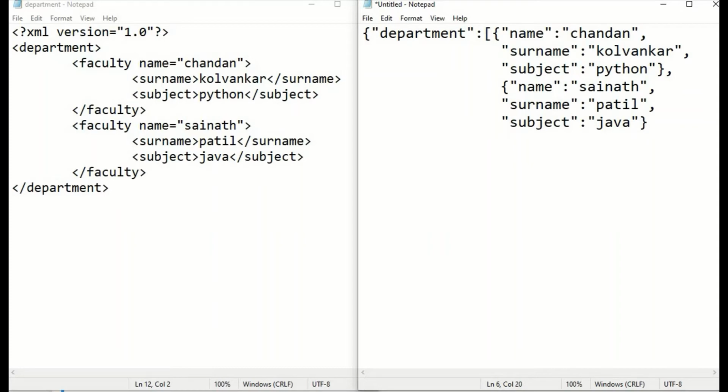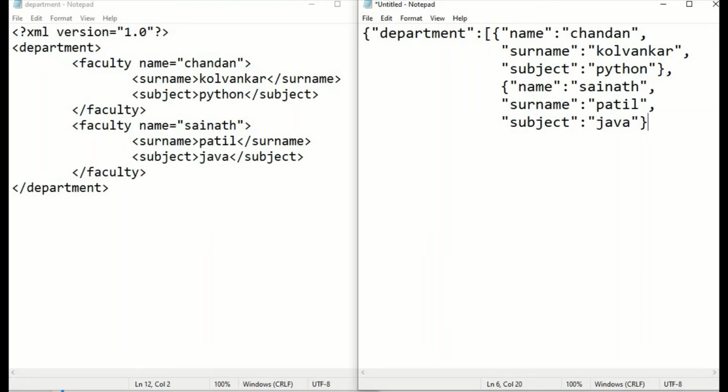So this JSON file is similar to your XML. So you can see the comparison right here. There is no starting and ending tag in JSON like in XML. JSON is easier to understand than XML. Both serve the same purpose of passing information from one end to another.